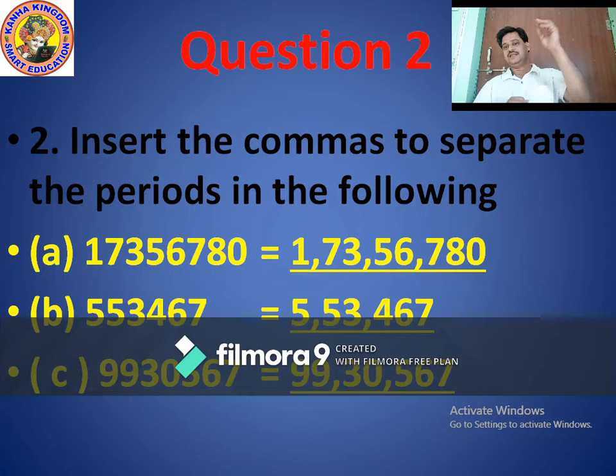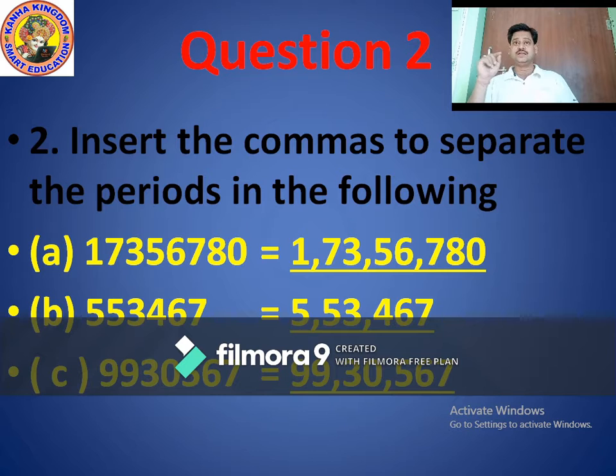Starting with lakhs period, 5 5 comma 3 4 comma 5 6 7. So do you all understand, or shall I tell another question? Okay, I will tell another one.